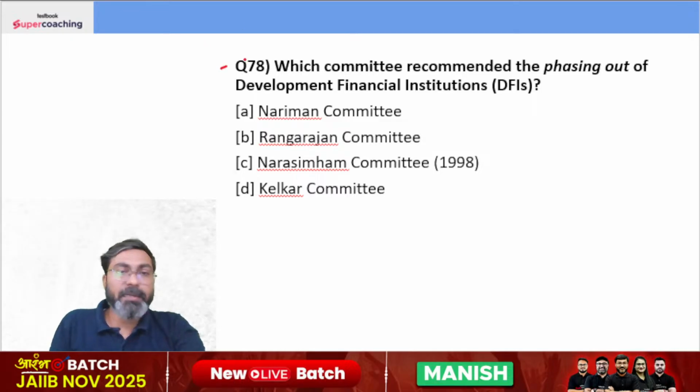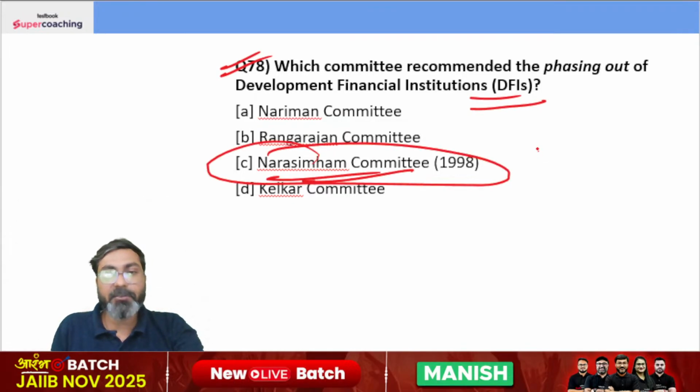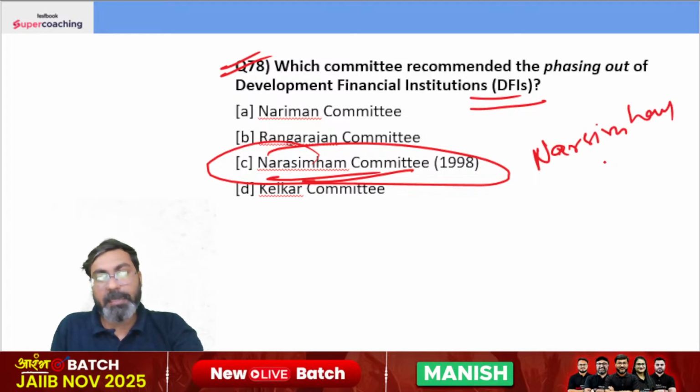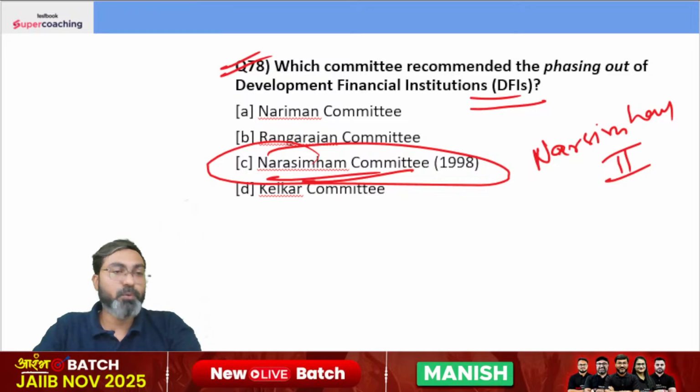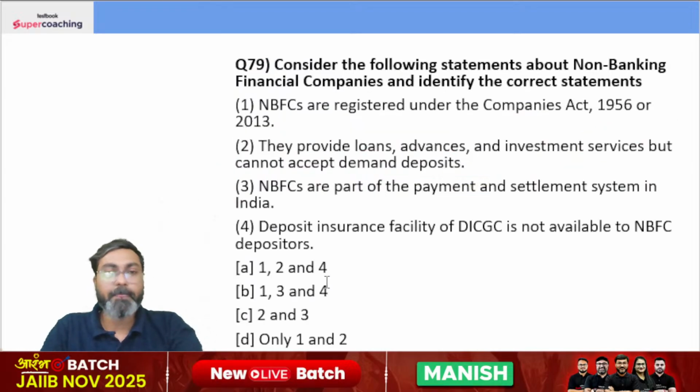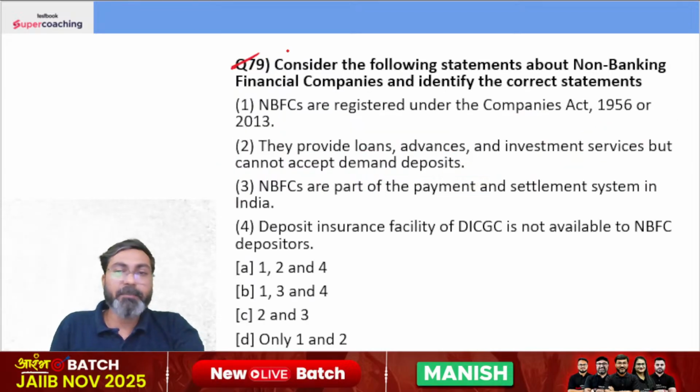Which committee recommended the phasing out of DFIs? Narasimhan Committee in the year 1998. That is also called as Narasimhan Committee 2. 1998 में Narasimhan 2 बनी थी. Clear है? Consider the following statements about NBFCs and identify the correct statement.